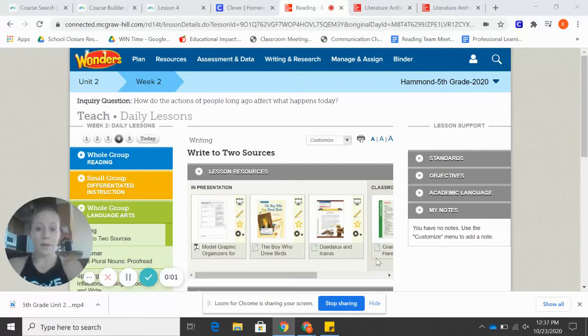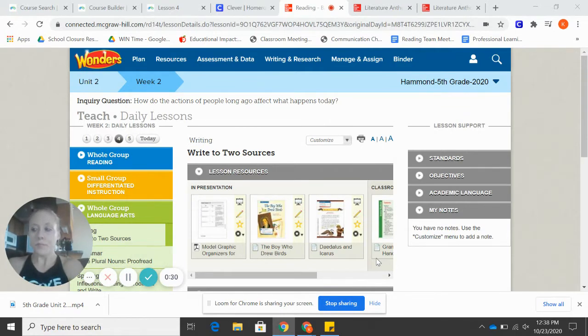Guys, we are going to be comparing two different texts. The first one is The Boy Who Drew Birds, and the second one is Daedalus and Icarus. Okay, so our prompt for us to practice is: compare and contrast the ways that John James Audubon and Daedalus investigated birds. So our prompt is asking us to compare John James and Daedalus.